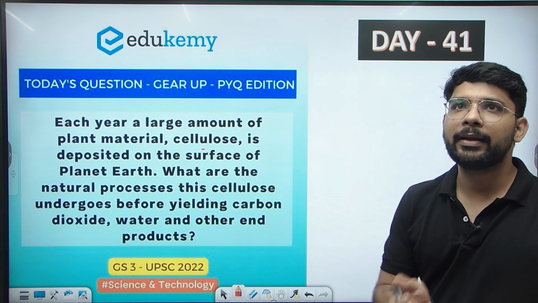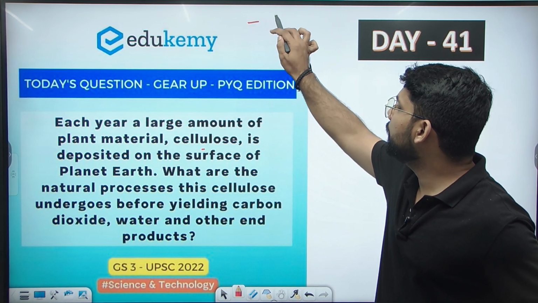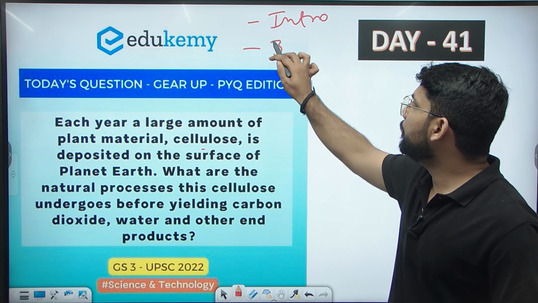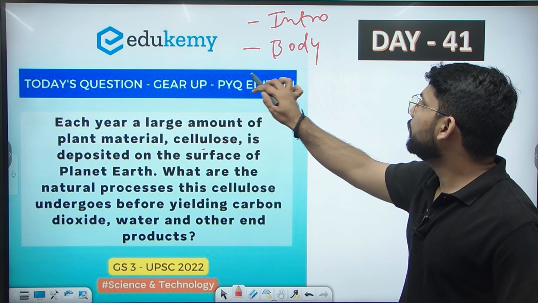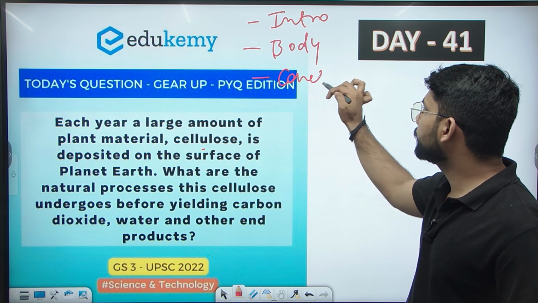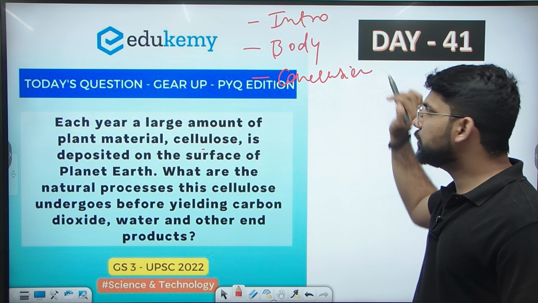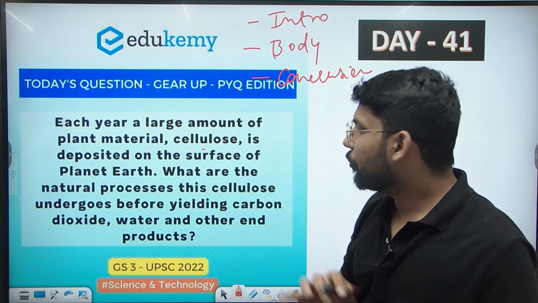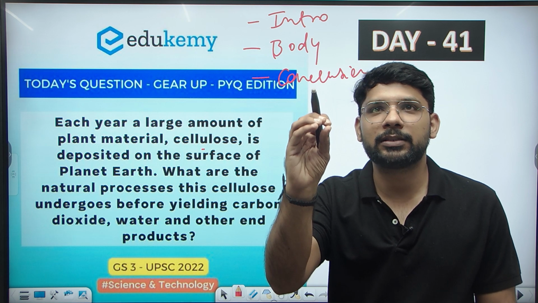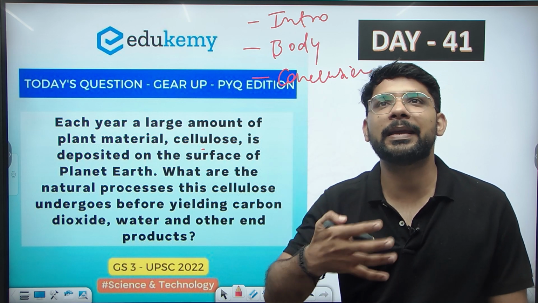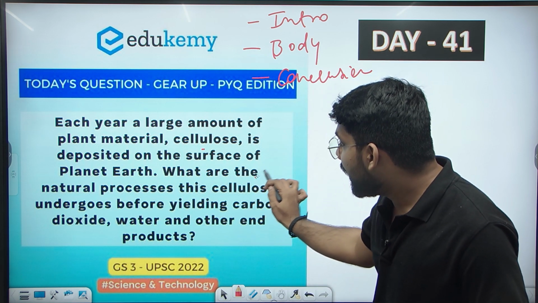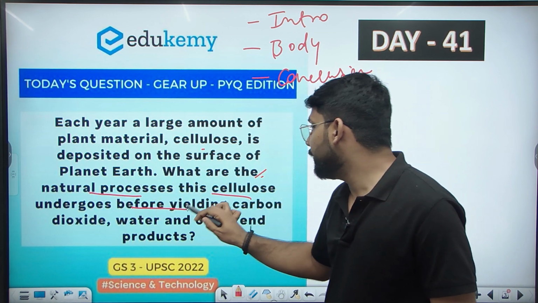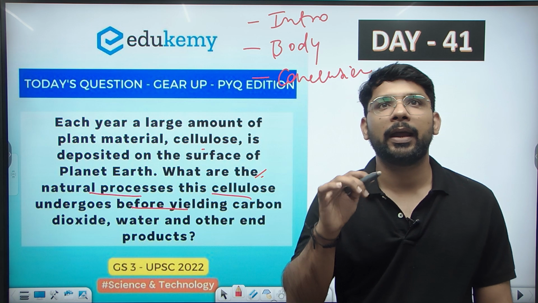As usual, we are dividing the question into three parts. The first part will be the introduction, the second will be the body, and the third will be the conclusion. First of all, let's see what we will write in the body part. The question is asking a very small thing, so we need to explain it. What are the natural processes the cellulose undergoes before yielding carbon dioxide and water?